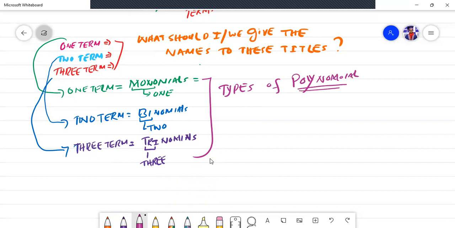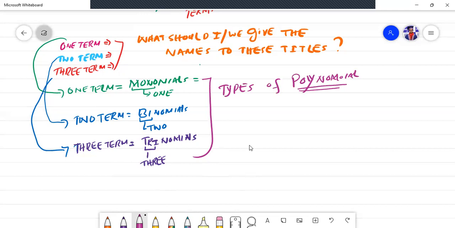Okay. I think now we have good knowledge regarding what you mean by polynomials. Poly means many, nomials means terms. So one term is known as monomials, two terms are known as binomials, three terms you can call trinomials. So let's discuss first.